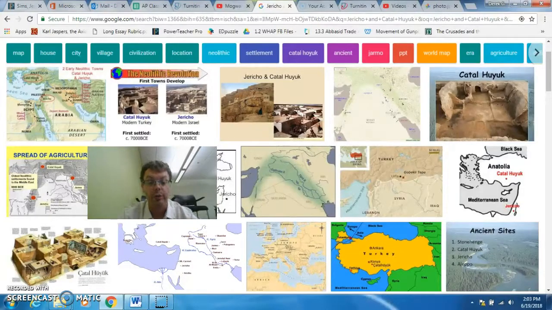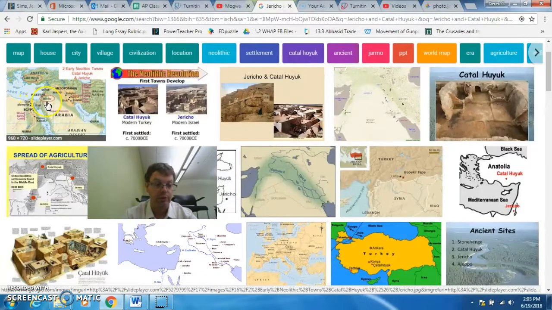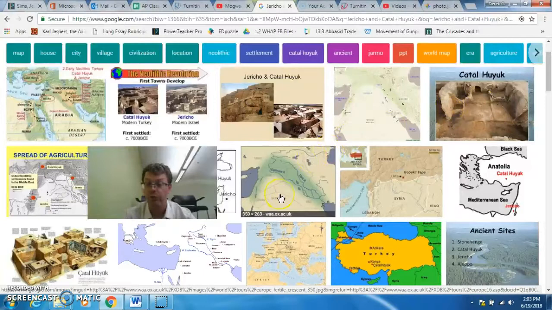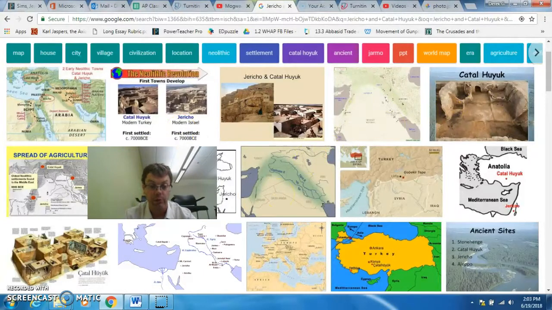So Çatalhöyük and Jericho were early Neolithic civilizations where people first started farming and lived in one place. Are they the earliest? Don't quite know, but they're very, very early. Some of the earliest that we have ever seen as historians. They're located in what we would call the Middle East today, Jericho near Palestine or Israel, and Çatalhöyük located in Anatolia or Turkey. And we can see that these were basic villages where they stored food and where people lived around 7,000 BCE, 9,000 years ago.